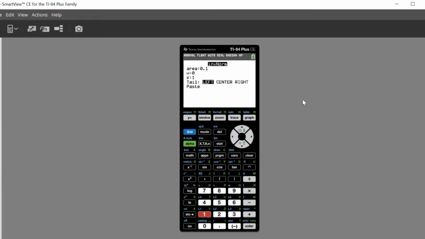So the area to the left should be equal to 1 minus the area to the right, which is 1 minus 0.1, which is equal to 0.9. But I'm not going to enter it as that. I will just enter area as 0.1, mu is equal to 100, sigma is equal to 2, and then I will select the tail as right. Select right and hit enter so that the tail area is permanently selected. Select paste, hit enter, and hit enter again.